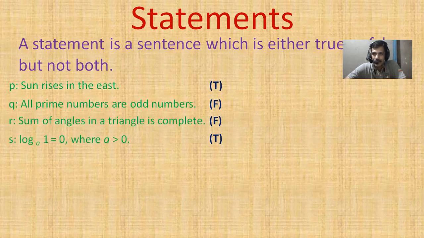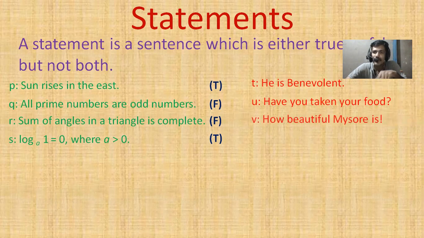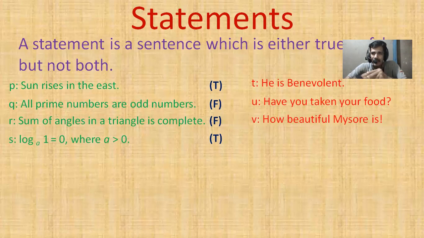Now, to get more clarity, we'll discuss non-examples also. He is benevolent. Benevolent means a kind-hearted person, but we need some more information to decide whether he is a kind-hearted person or not. Have you taken your food? This is an interrogative sentence. How beautiful Mysore is! It is an exclamatory sentence. Sentences that are questioning, commanding, requesting or exclamatory are not statements.